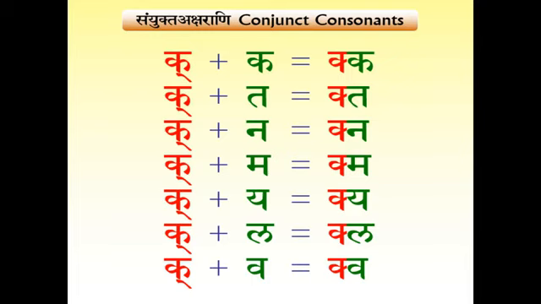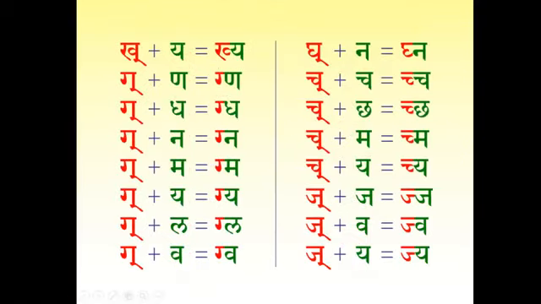Okay, please continue. Kakara plus na equal kna. Kakara plus ma equal kma. Kakara plus ya equal kya. Kakara plus la equal kla. Kakara plus va equal kva. Yes, the next person now. Yajna Priyaji, you can read, which is on the left hand side.